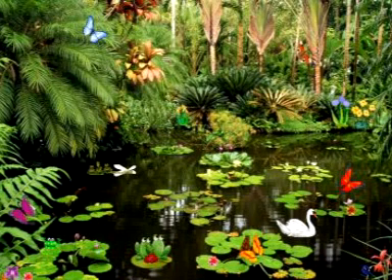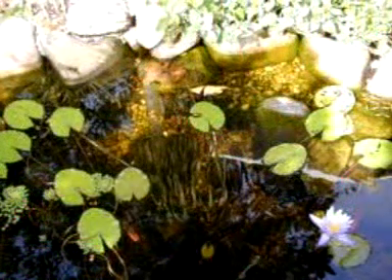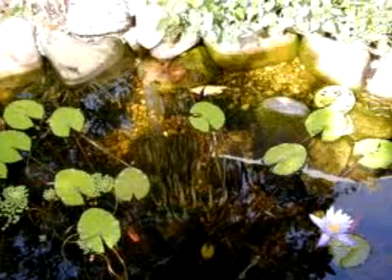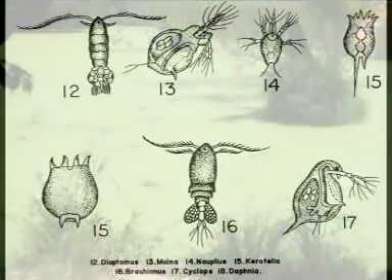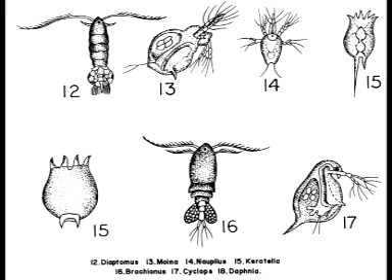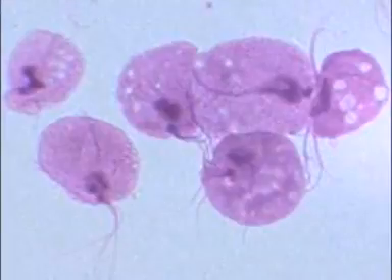What is plankton? Plankton means free microscopic organisms which float in large numbers in fresh or salt water, especially near the surface. Plankton can be of two types. First, phytoplankton, that is plant plankton like algae. Algae is an autotroph. Second type of plankton is zooplankton, that is animal plankton like protozoans, crustaceans and many other small organisms.